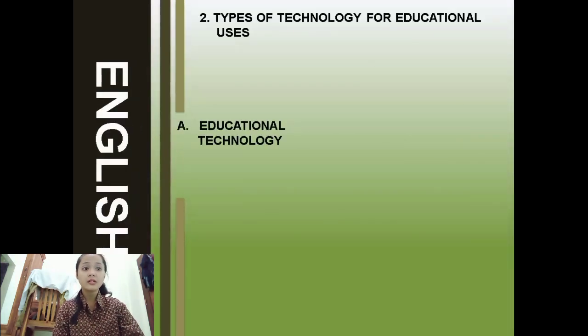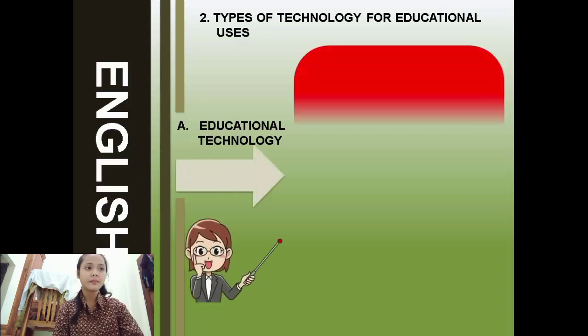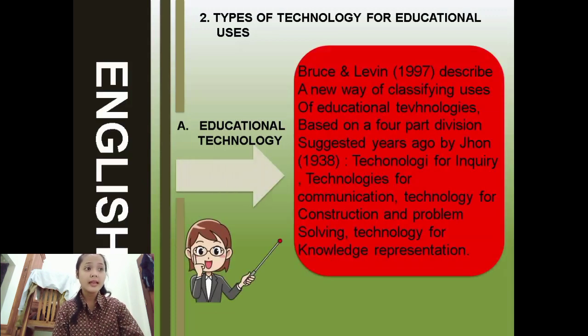B. Educational technology. Bruce and Levin, 1997, describe a new way of classifying use of educational technologies based on a four-part division suggested years ago by John Dewey, 1938: technology for inquiry, technology for communication, technology for construction and problem solving, and technology for knowledge representation.